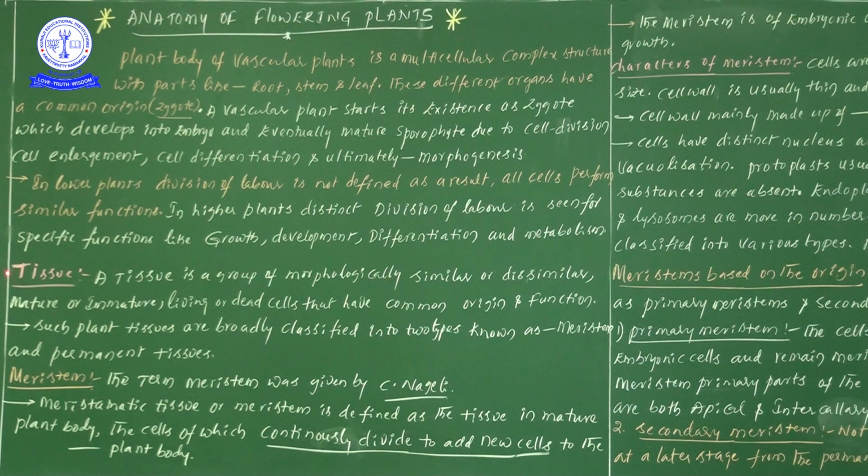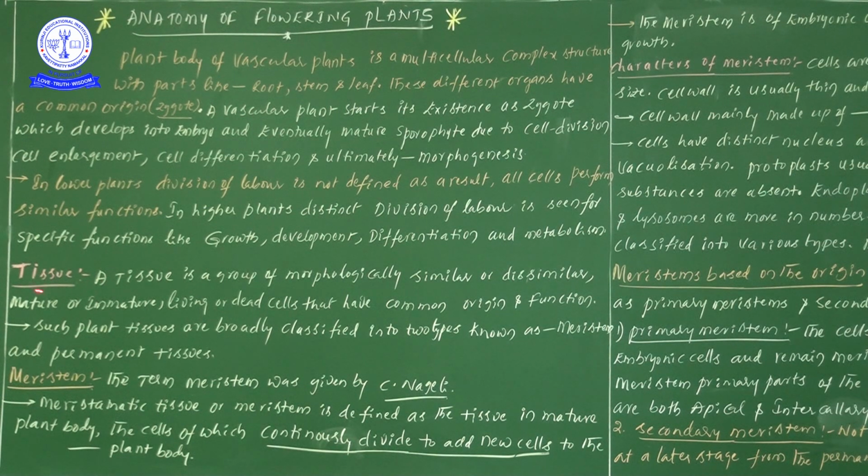Now let us see the information on tissue. I think you may have studied this particular information in 8th or 9th standard, or at least 10th standard, but whatever the standard, I will definitely give that information. So, right, let us see.